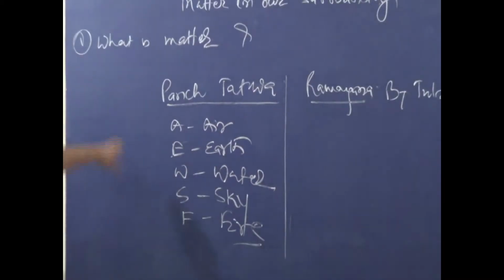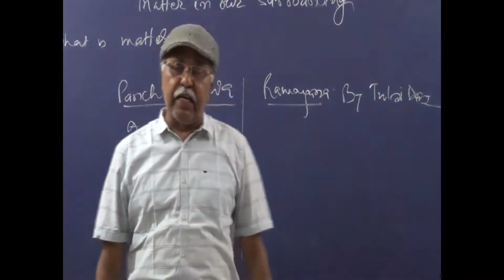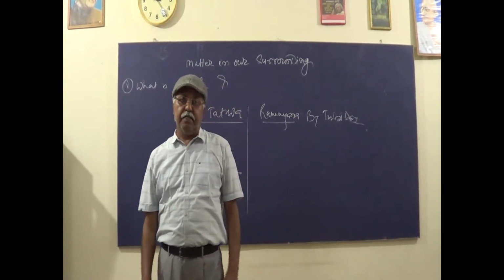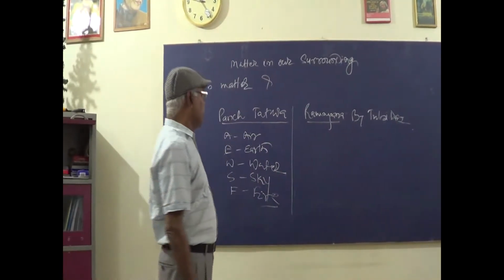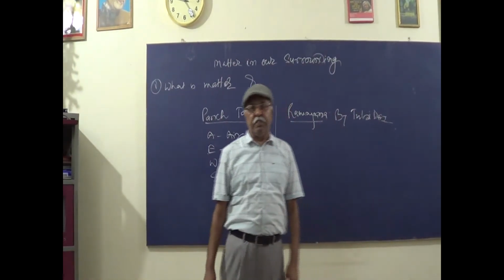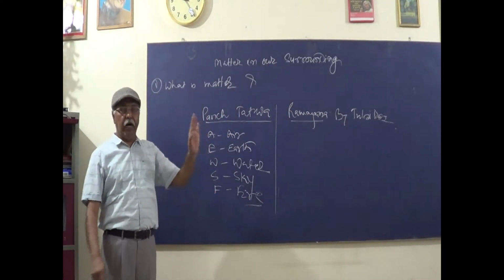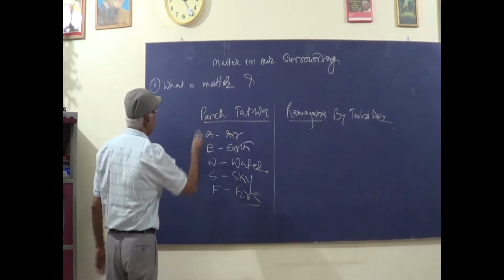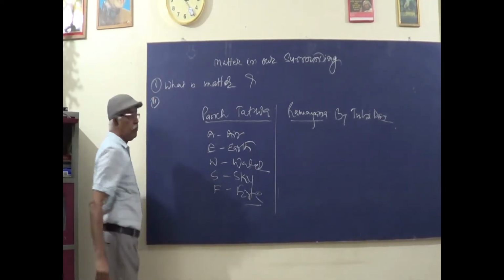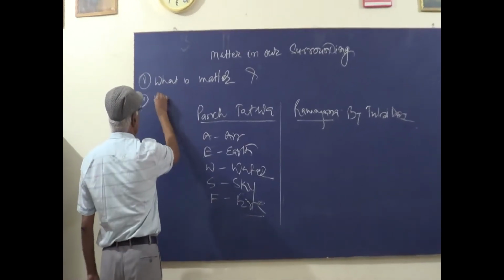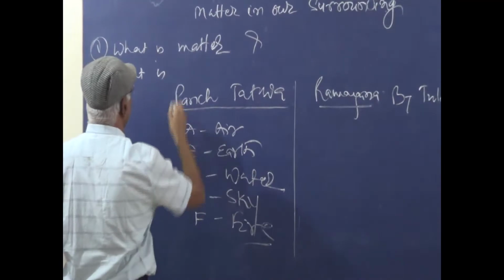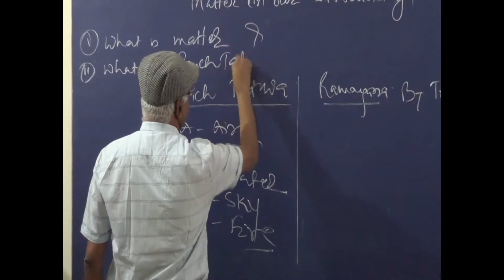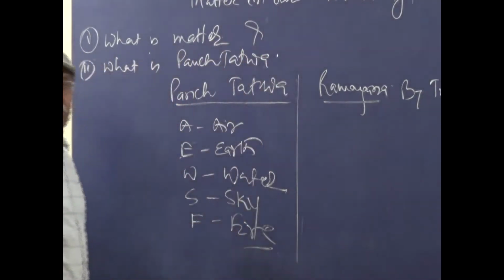Now children, similarly, the Greek philosophers also stated, their opinion matched, that matter is made up of 5 basic elements. Everything in the universe is made up of 5 basic elements. Now, what are the questions possible out of this? First question, what is matter? Second, what is the Panch Tattva?